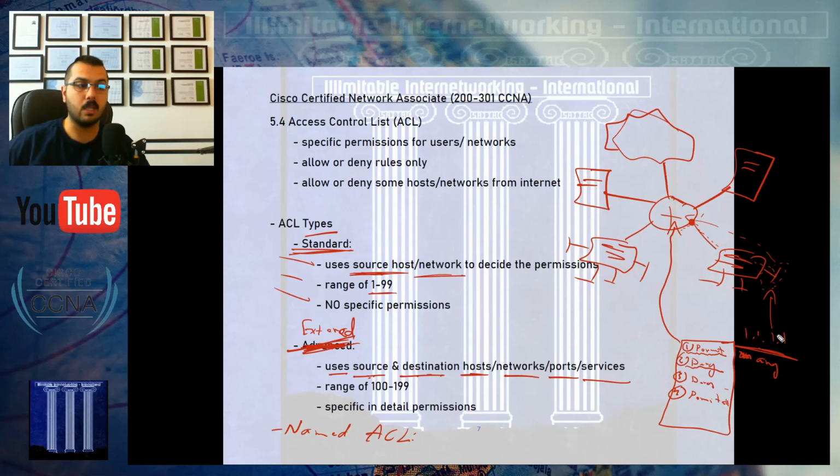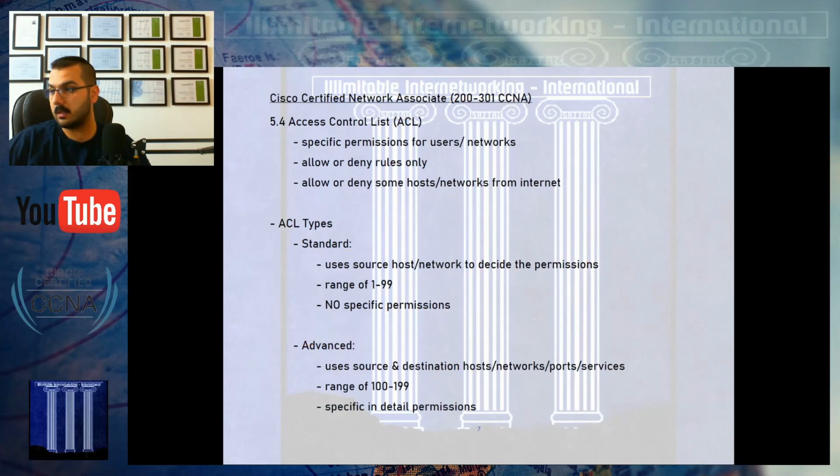This is really important, and we will perform it in the lab just in case you are confused until now. The extended access list has a range from 100 to 199, so 100, 150, 170, 180, even 199, all of those are creating an extended access list with specific, detailed permissions. So this is what you need to know about the concept of an access list, and that should be more than enough.